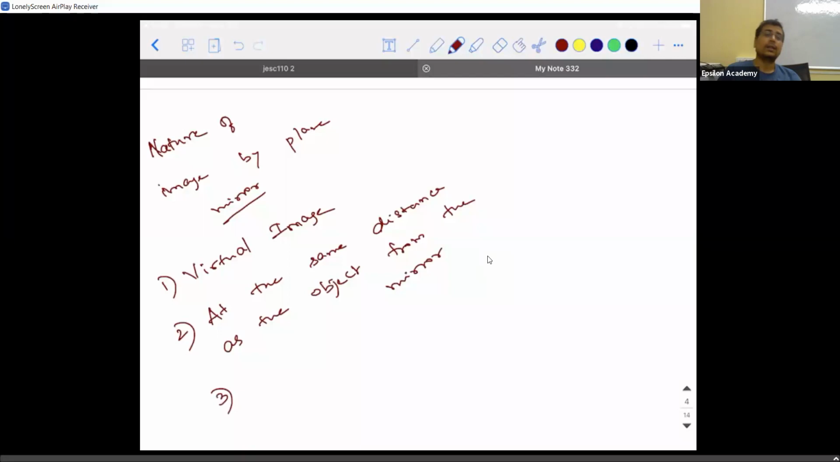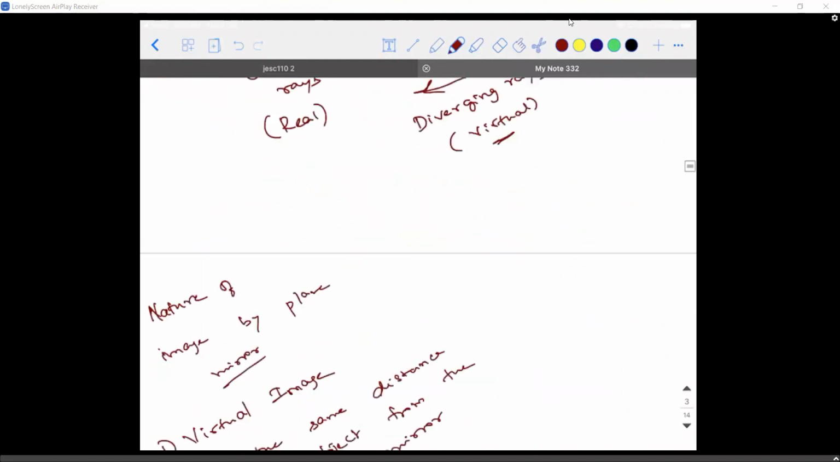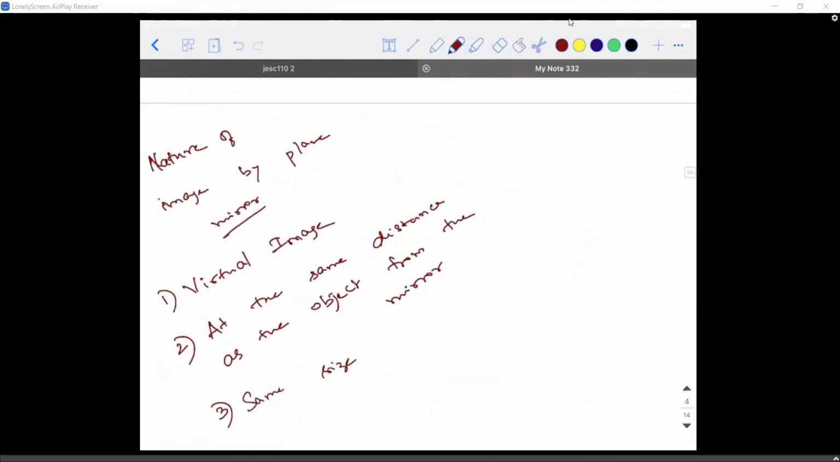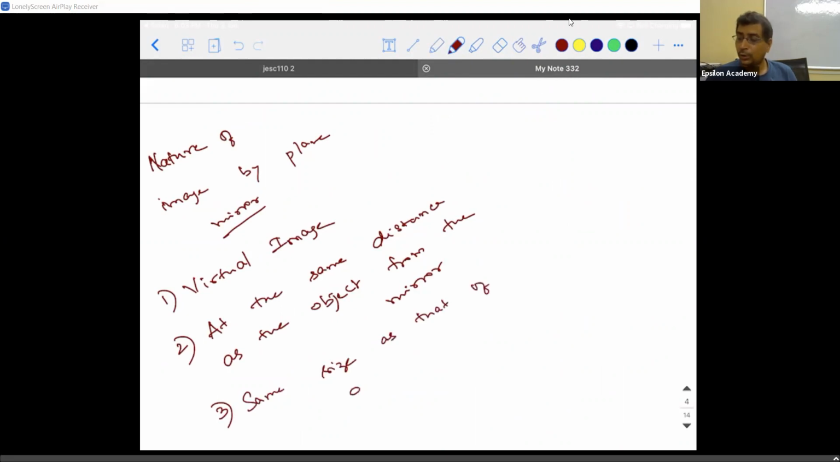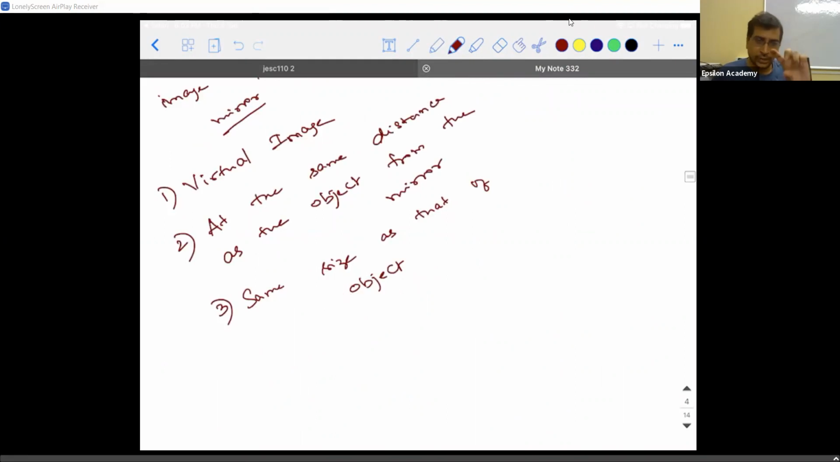And third, if I ask you what is the size of the image in comparison to the size of the object, what will you say, guys? Look at the diagram and tell me. If AB is the size of the object and A dash B dash the size of the image, it is the same. Okay. So, same size as that of the object, and when you try to measure the ratio of the size of the image and the size of the object, we call it magnification. As of now, accept this term. Magnification is equal to 1. Have this in your mind.